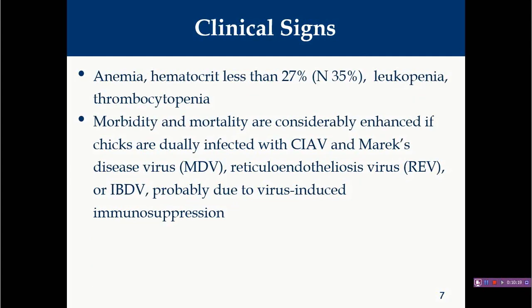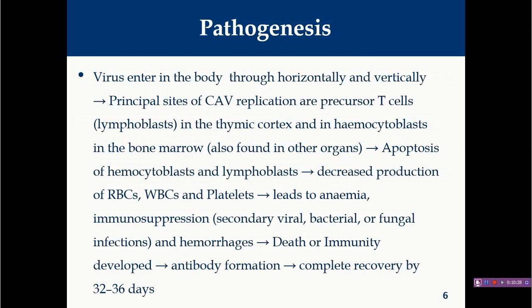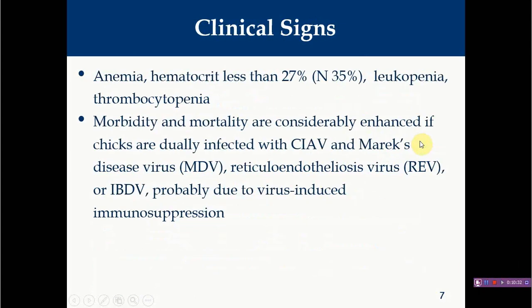Now, clinical signs. We have already discussed that this virus is responsible for apoptosis of hemocytoblasts, which we discussed in the pathogenesis, right? So the hemocytoblasts of bone marrow. Due to this apoptosis of hemocytoblasts, there will be no production of erythrocytes, white blood cells, as well as thrombocytes. So generally you will find severe anemia.